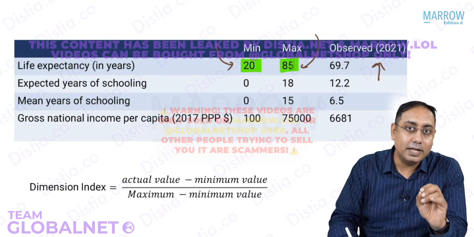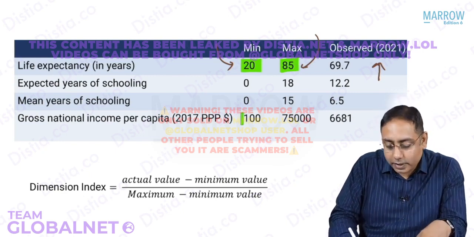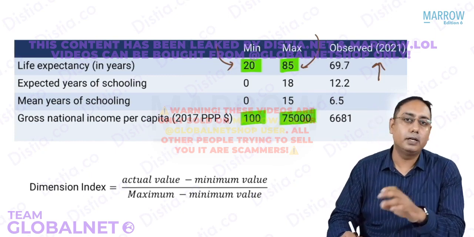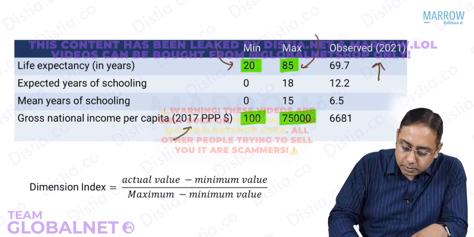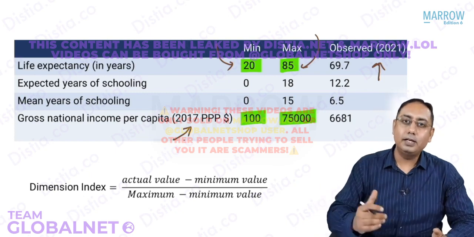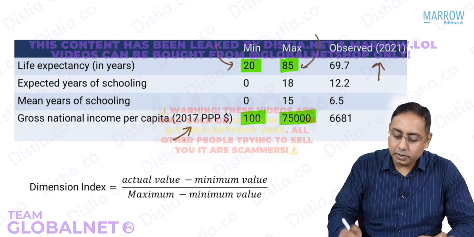For the income, GNI per capita, gross national income per capita, the lowest value is fixed at 100 and the maximum is 75,000 US dollars per capita per year. So it is based on what? This can also be asked: the minimum and the maximum value will keep on changing. Currently the UNDP has fixed them based on the 2017 estimates. So this can be asked.